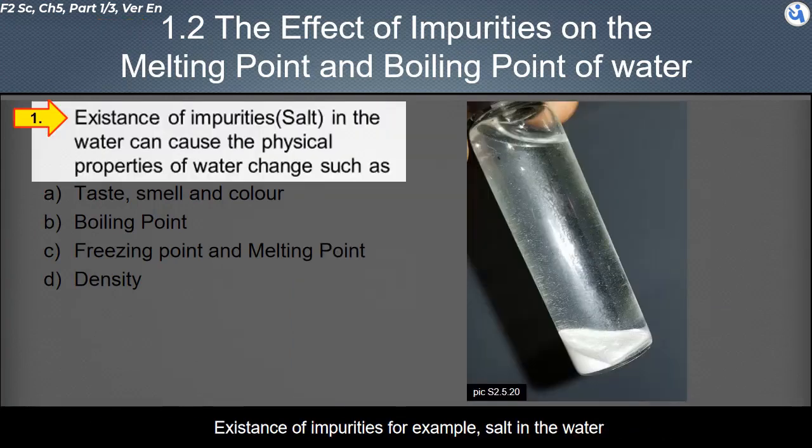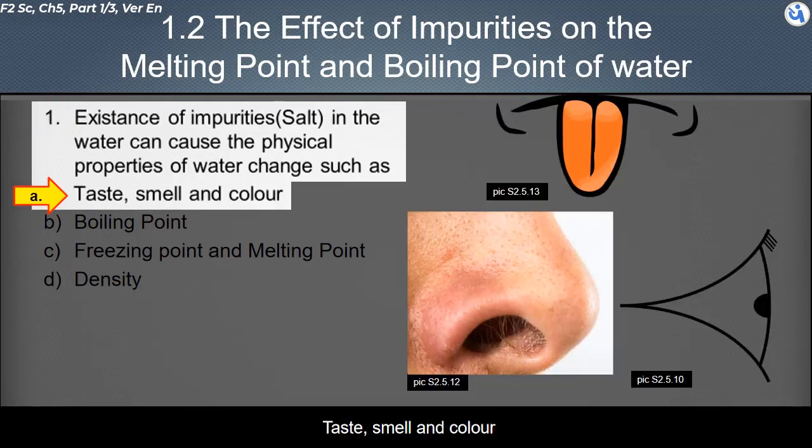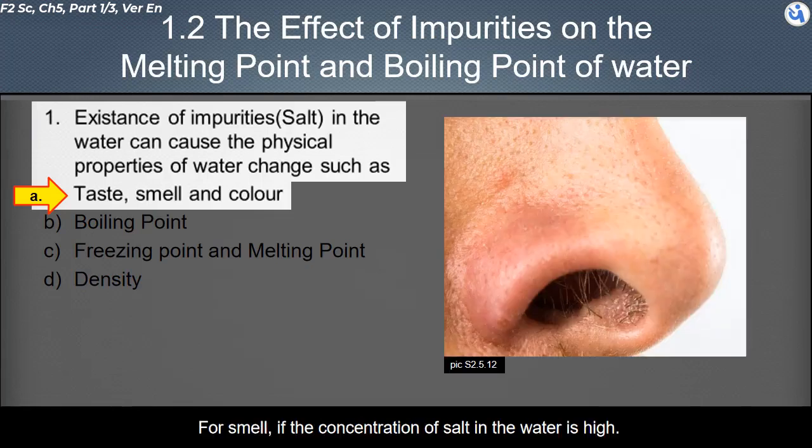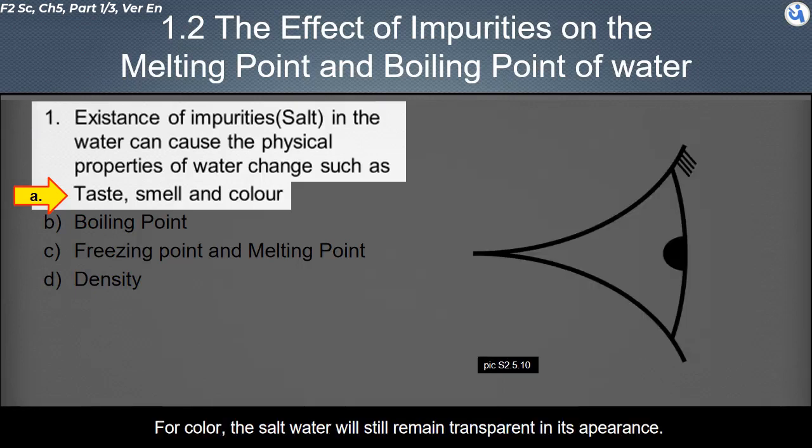The existence of impurities, for example salt in the water, can cause the physical properties of water to change, such as taste, smell, and color. For taste, the water becomes salty. For smell, if the concentration of salt in the water is high, you are able to smell the salty smell. For color, the salt water will still remain transparent in its appearance.